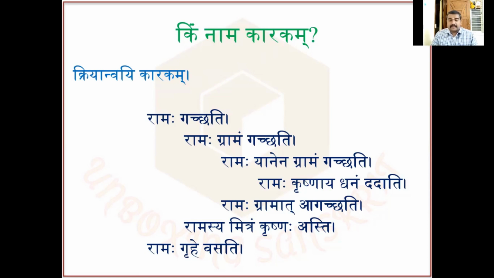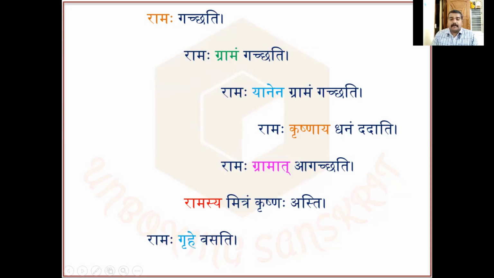Let us check the relation between the verbs and the other words in the sentence. First sentence is Ramaha gacchati. Rama goes. Rama is doing the action. So Rama is known as the karta in this sentence, which means the one who does the kriya, the action. That particular person is known as karta. This is a very simple concept. A kriya padam, a verb is there, and the one who performs that kriya is known as the karta, the subject.